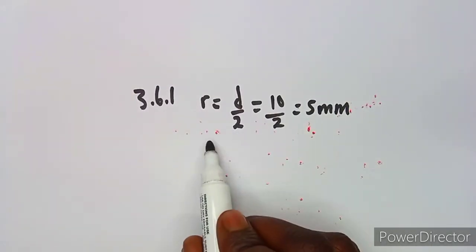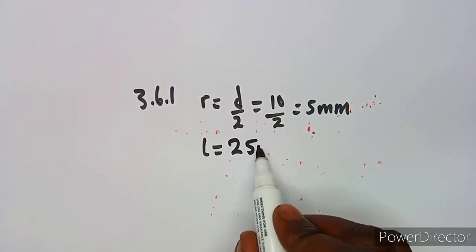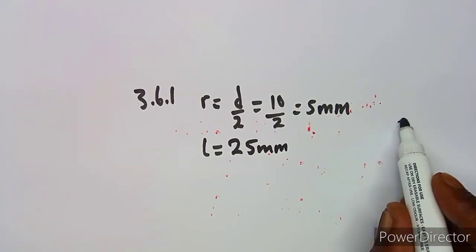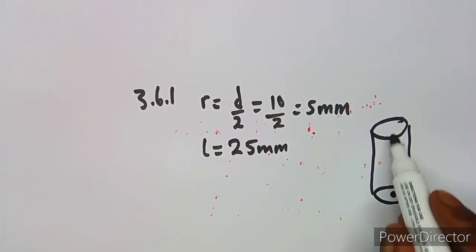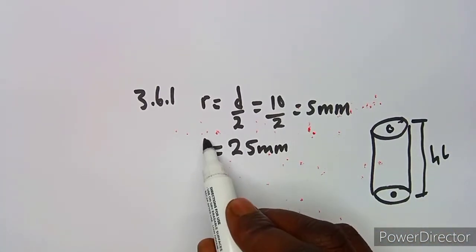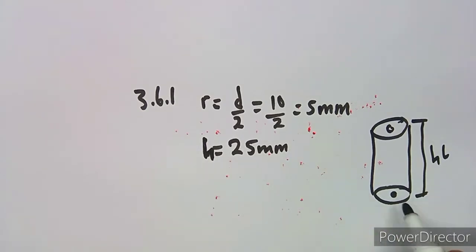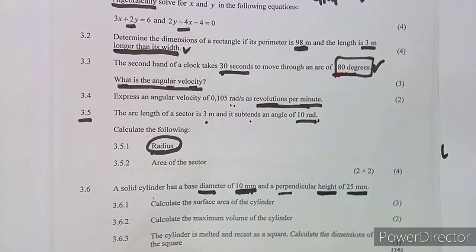So the height here, which is actually the length, is 25 millimeters. Remember, guys, a cylinder like this, that's your cylinder. This is your perpendicular height, which is length, so you can just write as h. And this is your radius.